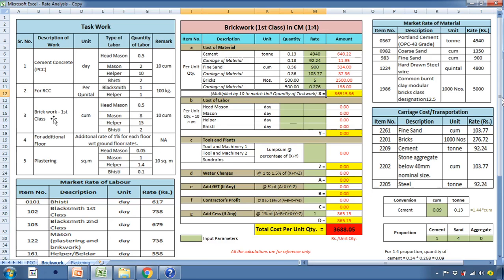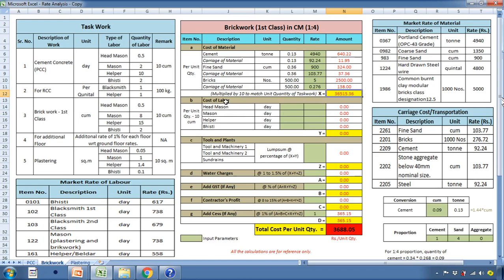The cost of material is multiplied by 10 so as to match the quantity of task work, because the task work reported here is in 10 meter cube and the quantity which we have calculated is here for 1 meter cube. So the rate of material is multiplied by 10. So the amount is for 10 meter cube.